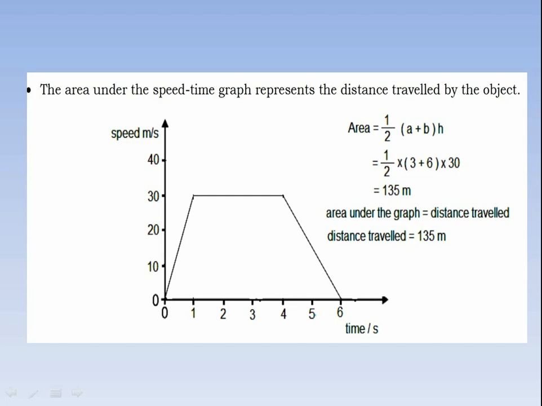How much distance has it traveled? It has traveled 135 meters. By finding the area of this shape, you can find the distance of the moving object. By using a speed time graph, we can find acceleration and distance traveled. Distance traveled is calculated or can be measured by finding